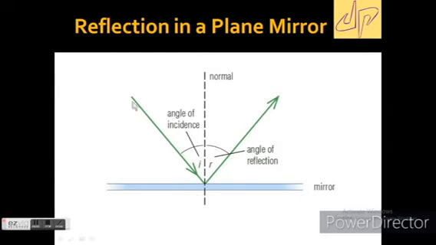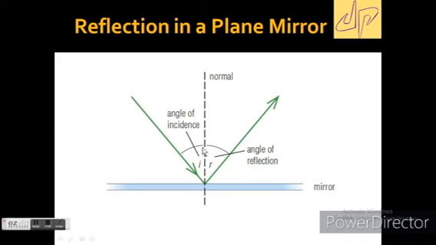Suppose this is a mirror and light is falling at an angle. What can this mirror do? This mirror reflects the light which falls on it, just like sound.